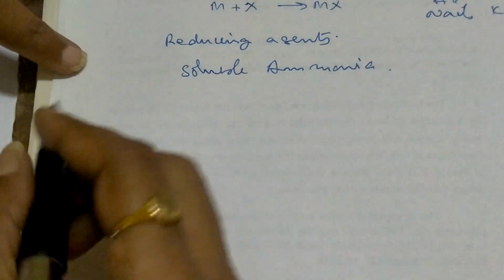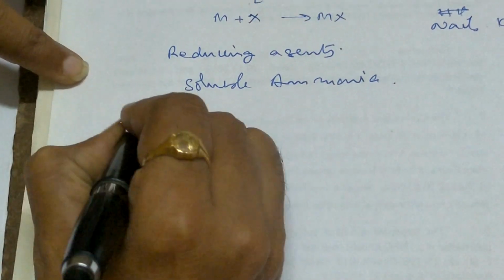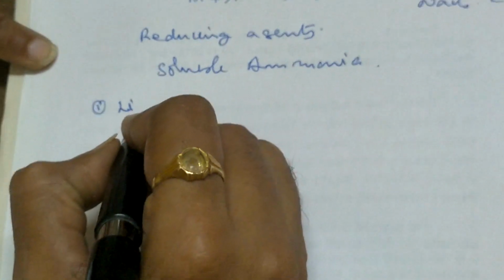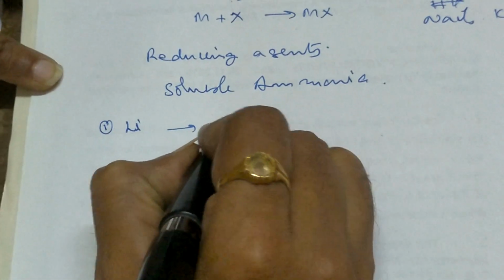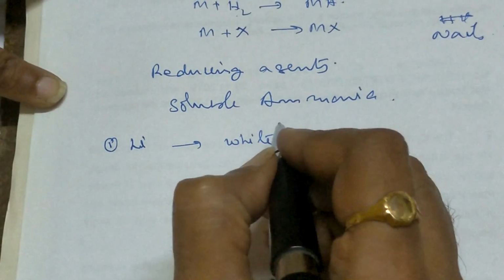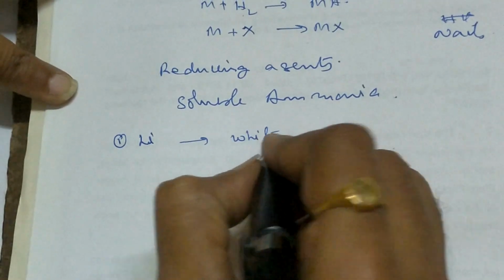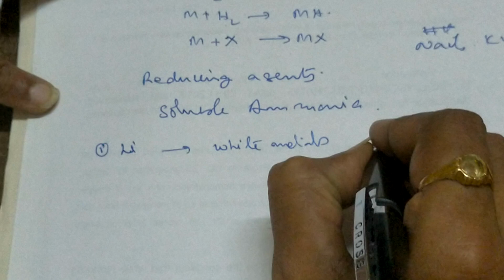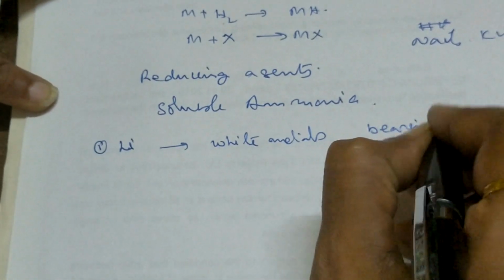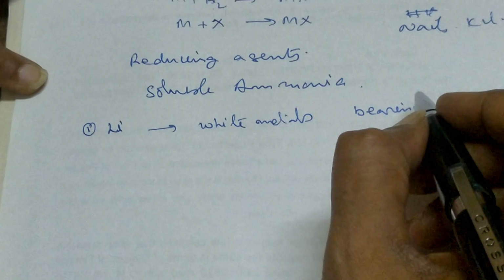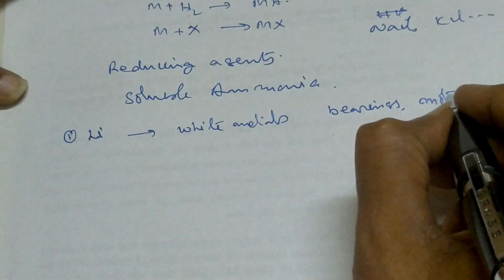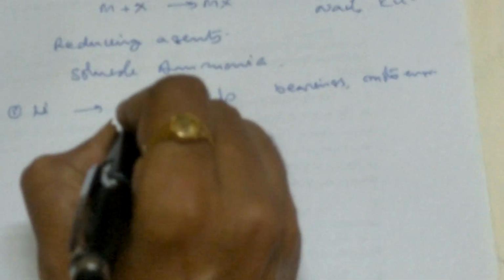Now the uses are more and main. First, the use of lithium. Lithium will form alloys with the white metals, they are called. Many white metals will be there, so don't get confused. Lithium alloys with some white metals are useful in bearings, particularly ball bearings, and in motor engines, two-wheeler, three-wheeler, four-wheeler motor engines. This is the white metal.